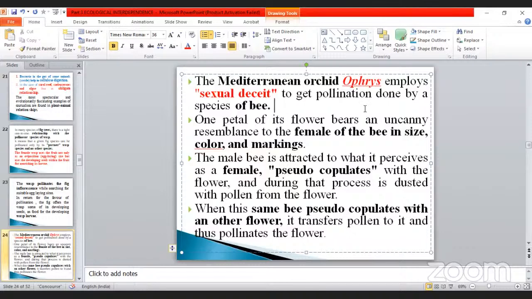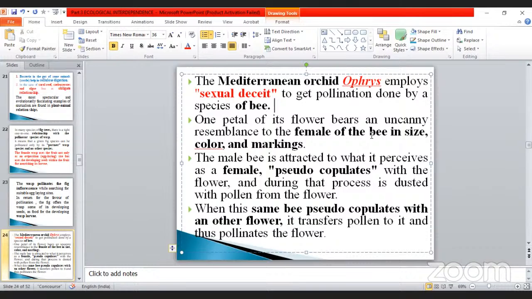Here in this category, the orchid flower is a flower, isn't it? The flower contains calyx, corolla, androecium, and gynoecium, isn't it? Here, color means petals, the corolla.